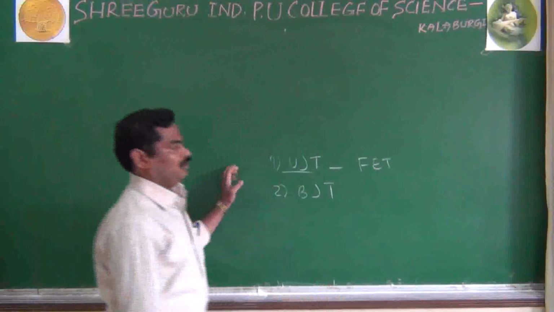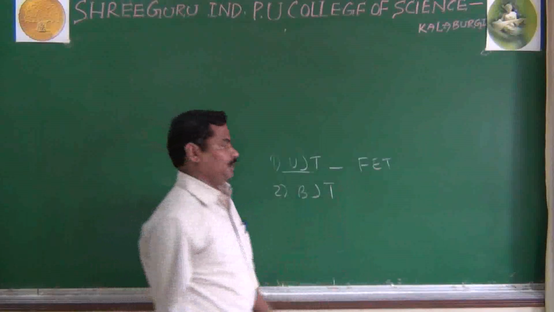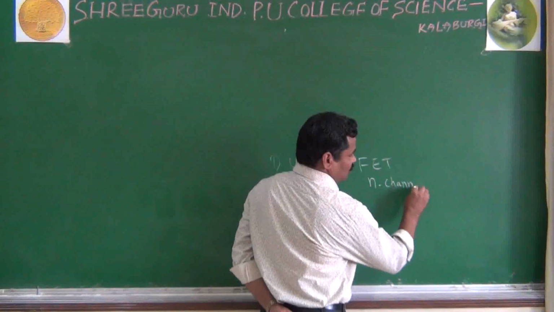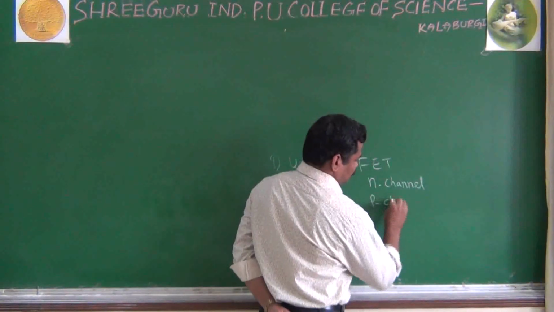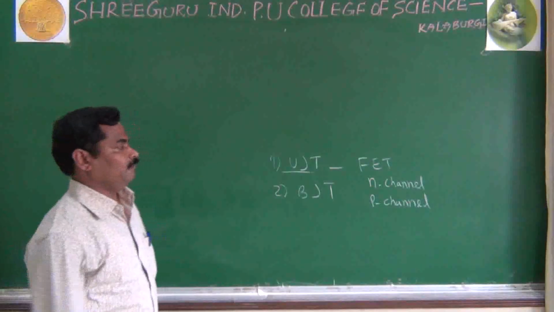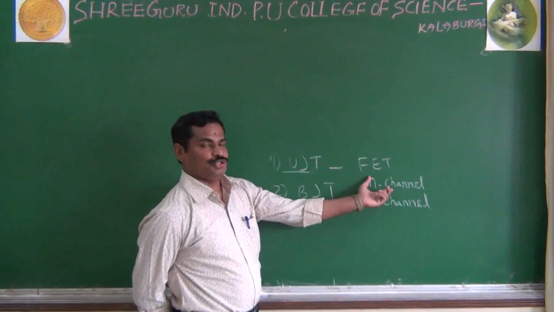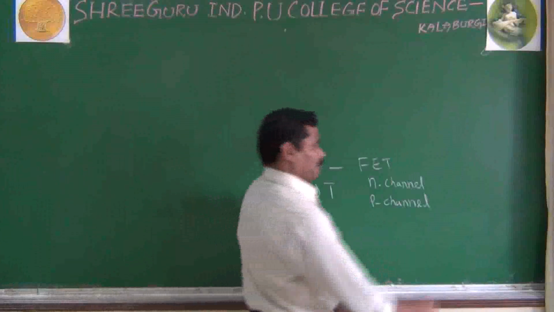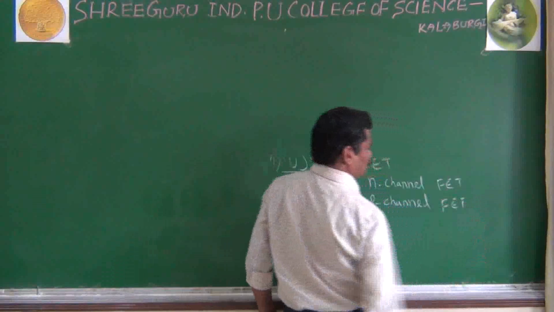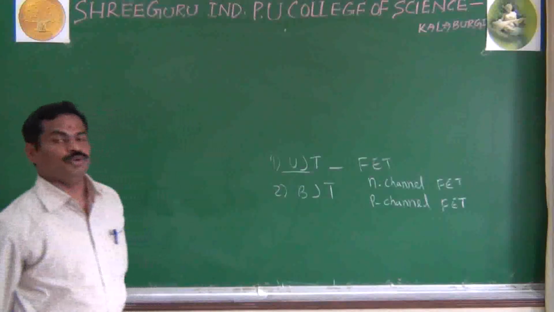The example for your UJT, consider your FET. In FET, you have the N channel and P channel. As I said, in your FET, because it is unipolar, here the current is because of electrons in the N channel FET. In your P channel FET, the current is because of the holes.